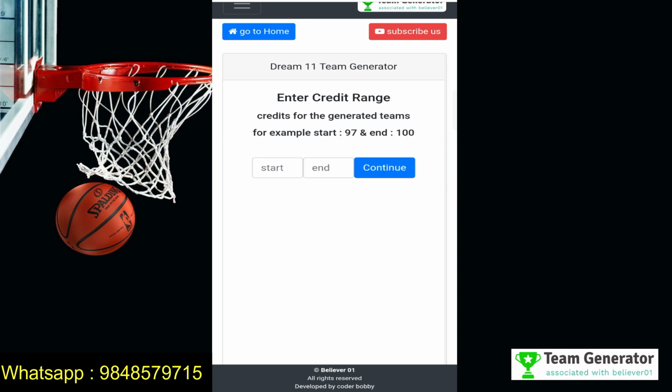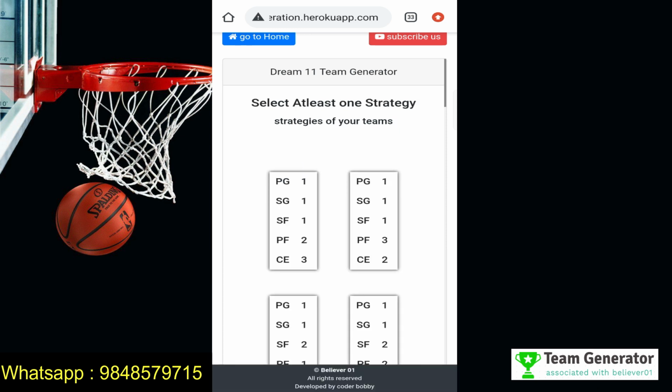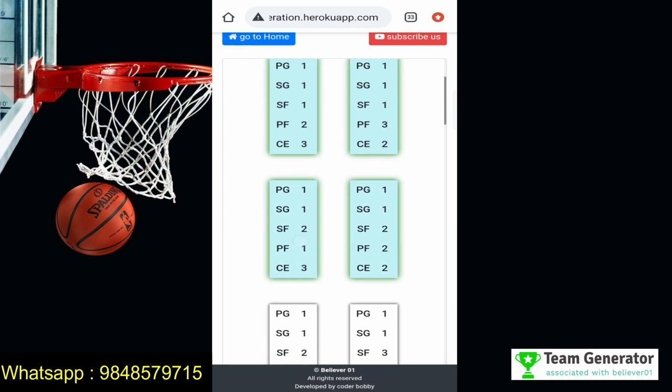And it is asking to enter the credit range. You can give any credit range. I want to give 90 to 100 as the credit range, and after that, continue. And we need to select at least one strategy, but I'm going to select all the strategies available here.